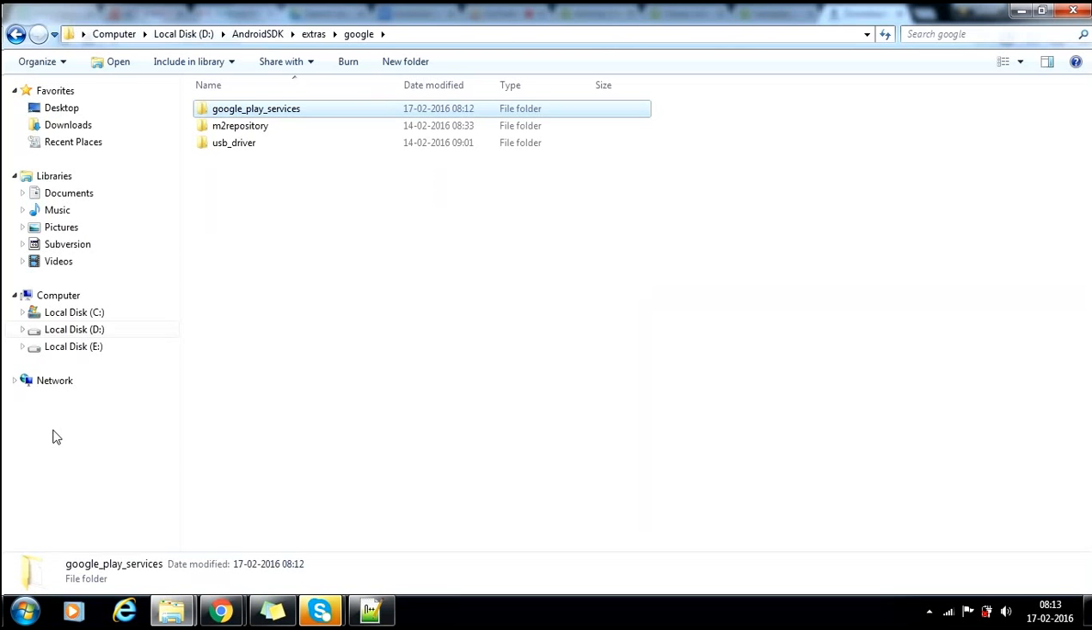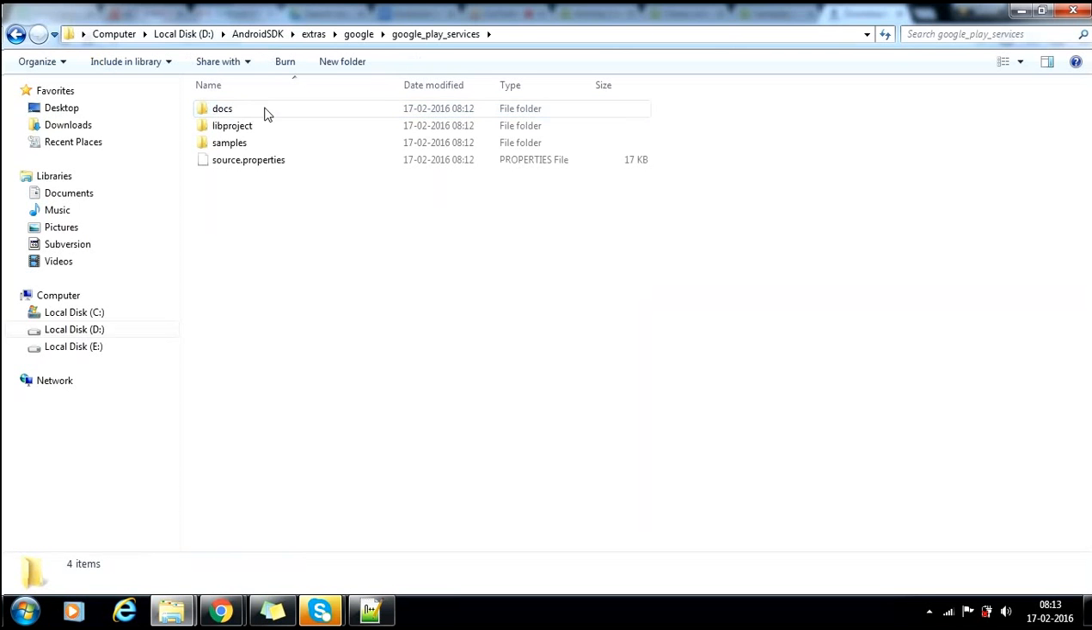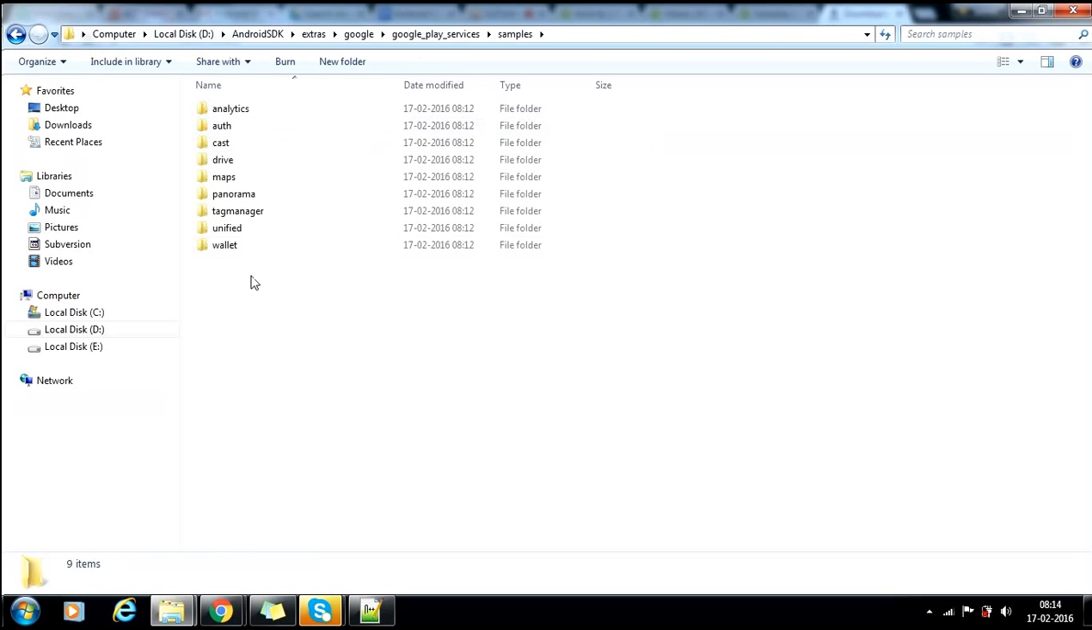I don't want to explain to you the installations. Whatever you install there, it will be coming here. Now you can see this. What is Google Play services? Okay, it has its docs. Okay, it has its library project. Samples of that. Google Play services will have all this: analytics, panorama, maps, drive, Google. You got my point, right? All these things we can do with it.